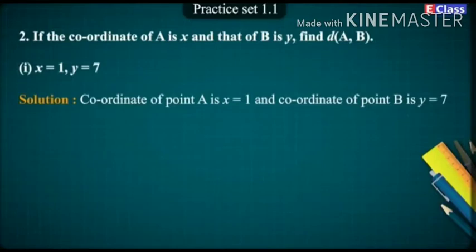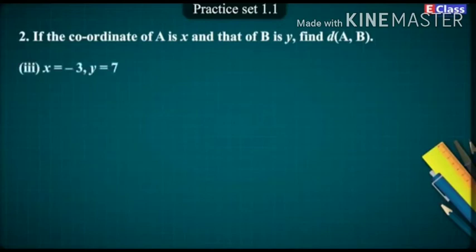Coordinate of point B is y is equal to 7. 7 is greater than 1. Therefore, distance of AB is equal to 7 minus 1, which is equal to 6. Answer. Distance of AB is equal to 6.